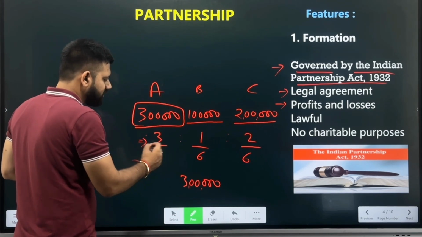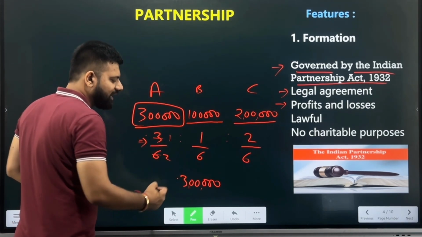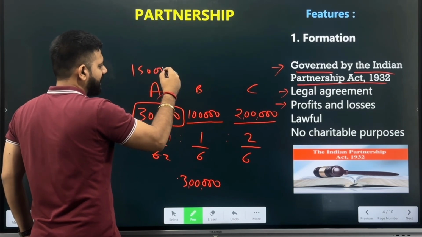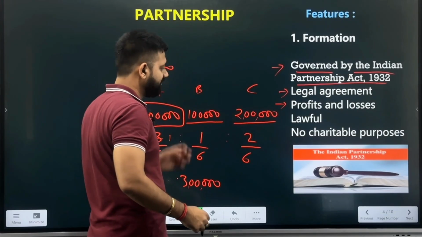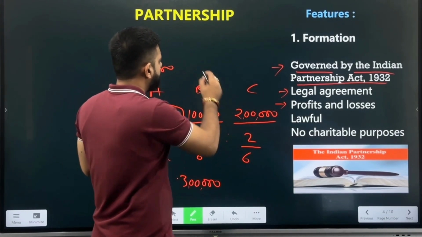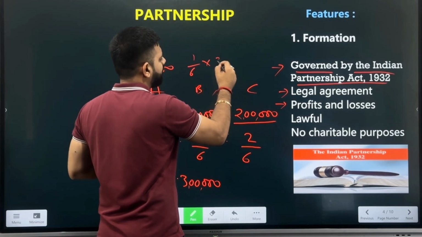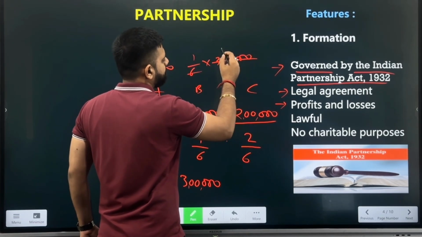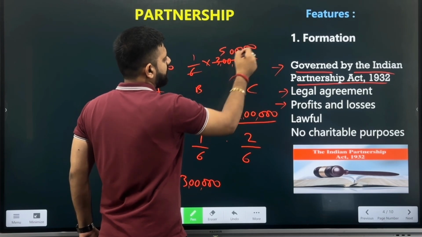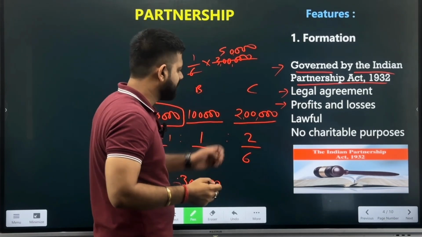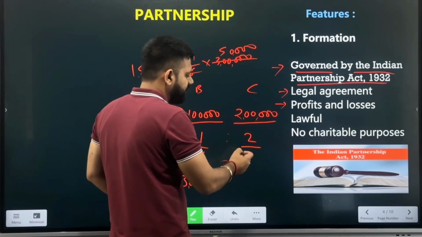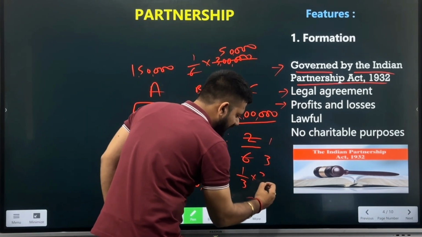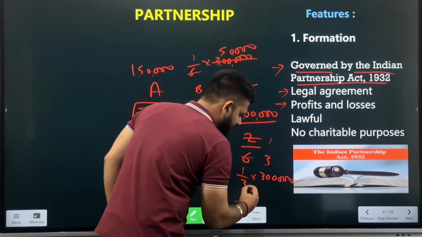then 3 upon 6, that is 1 upon 2 of 3 lakh, A will be taking 1 lakh 50,000 as the profit. Now, if we talk about B, that is Bunty, Bunty will be taking 1/6 of 3 lakh rupees. What is 1/6 of 3 lakh rupees? He will be taking 50,000 rupees. If we talk about C, Chintu, he will be taking 1/3. What is 1/3 of 3 lakh rupees? It is 1 lakh.